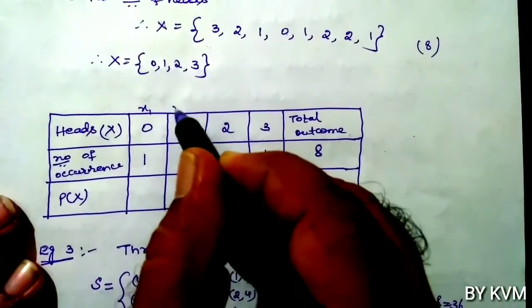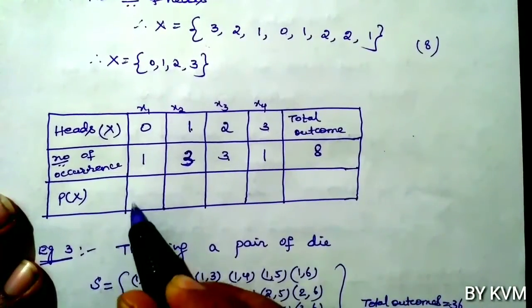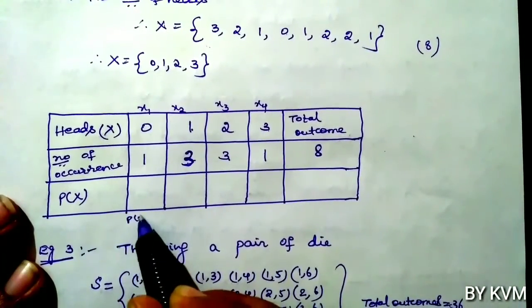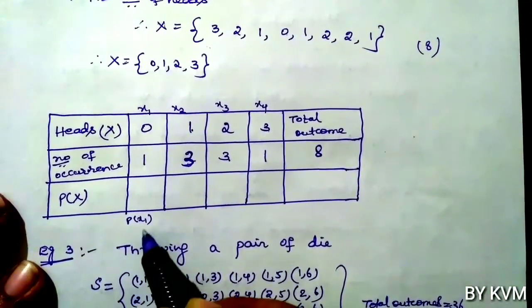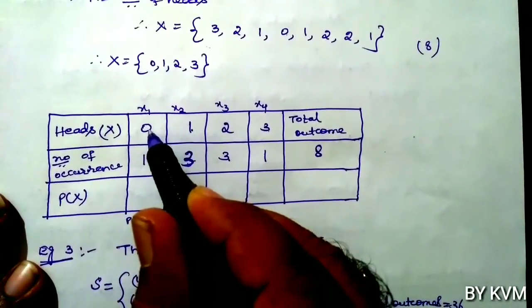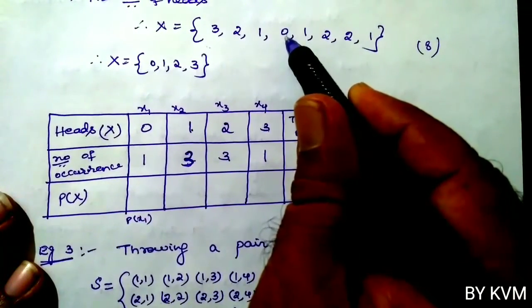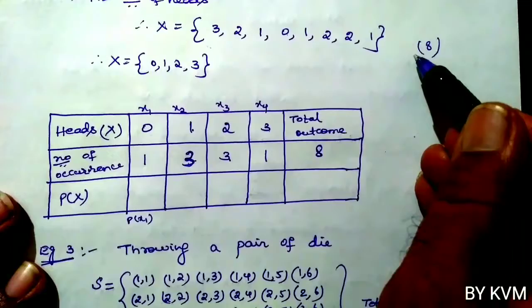So these are x1, x2, x3, x4 values. Probability of x1: x1 means 0, so probability of 0. 0 occurs only one time. Total outcomes 8.